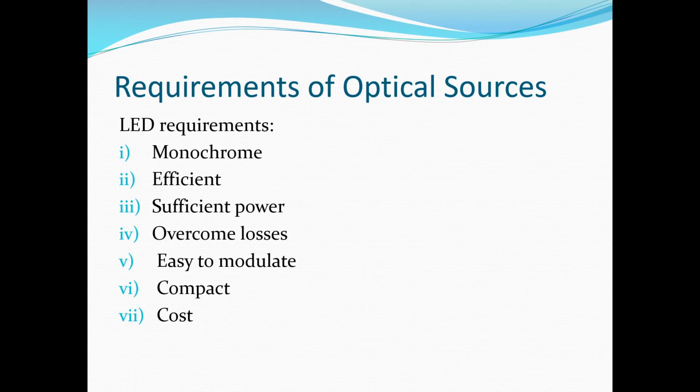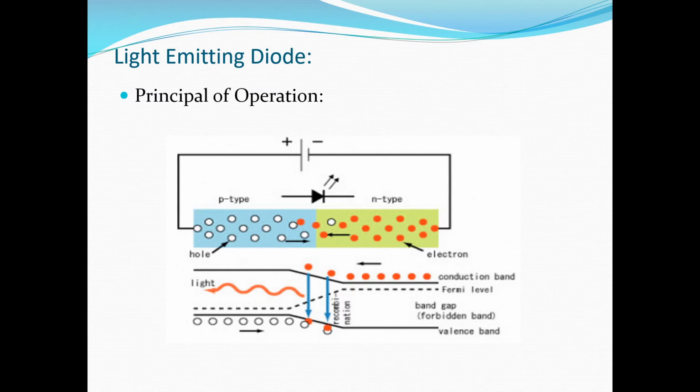So, light emitting diode and semiconductor lasers are extensively used light sources. So, first of all we will study light emitting diode. We will study the principle of light emitting diode. Basically, this is a semiconductor junction diode which emits light when current is passed through it in the forward direction. It works on the principle of spontaneous emission, that is, the light is emitted as a result of recombination of electron and holes. Here, LED is represented as the PN junction diode with two terminals, anode and cathode.